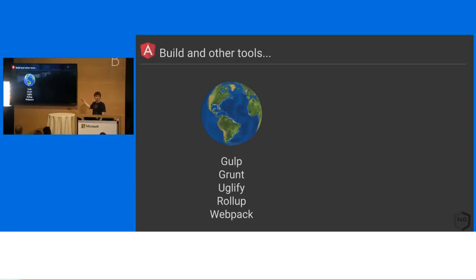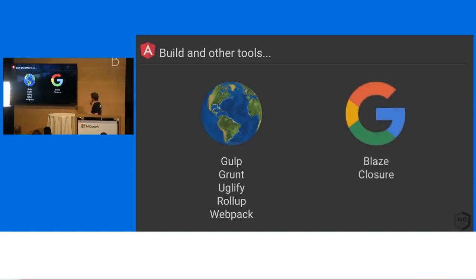Sorry, Sean Larkin, if you're in the audience. We don't use any of these tools inside of Google. This is what everybody uses outside to build stuff. Inside of Google, we use a tool called Blaze, and of course with Closure Compiler. So Blaze is sort of Gulp written by computer scientists, if you like. It's a very powerful tool.